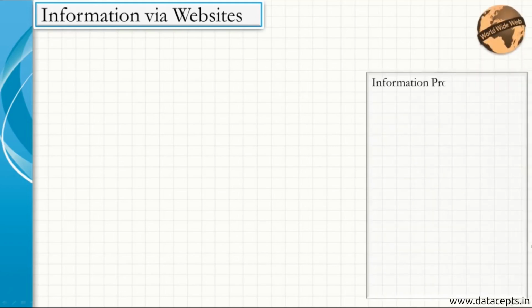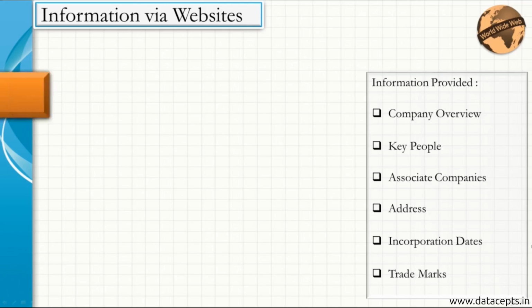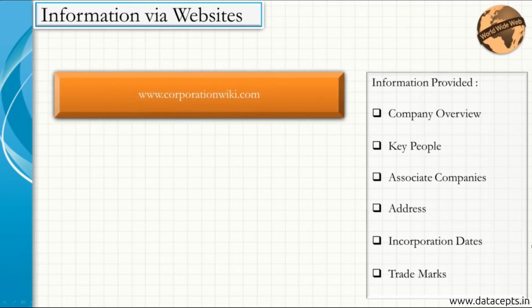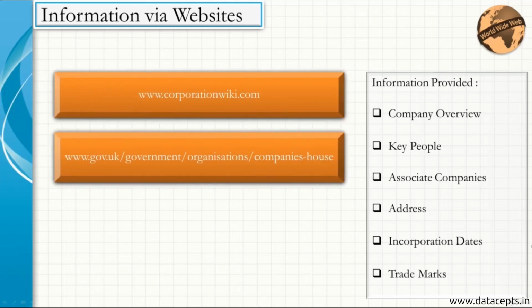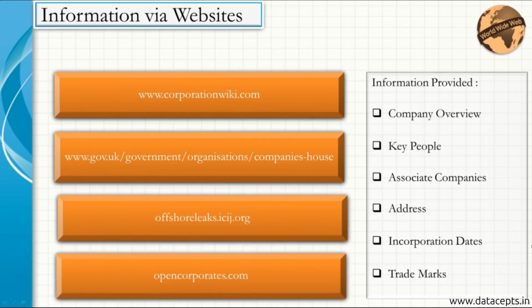Information gathering via websites. Information provided are company overview, key people, associated companies, addresses, incorporation dates, and trademarks. Some of the websites that are useful for this information gathering include corporationwiki.com, gov.uk/government/organizations/companies-house, offshoreleaks.icij.org, and opencorporates.com. Let's have a demonstration of each one of them one by one.